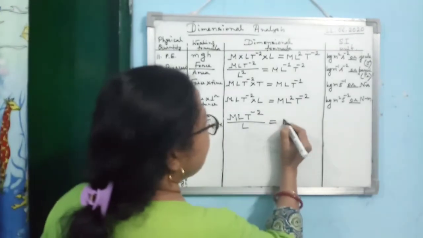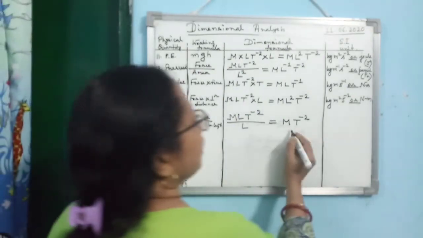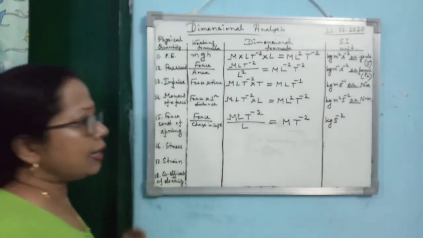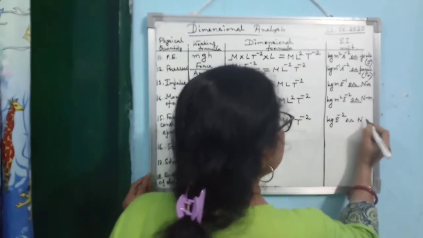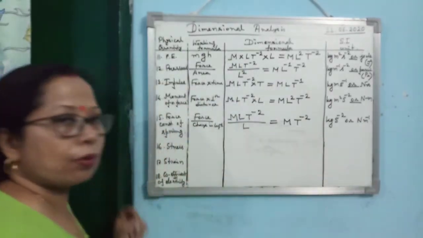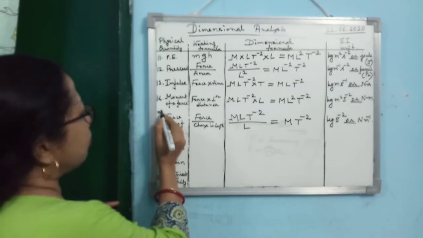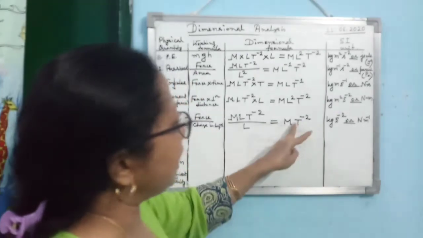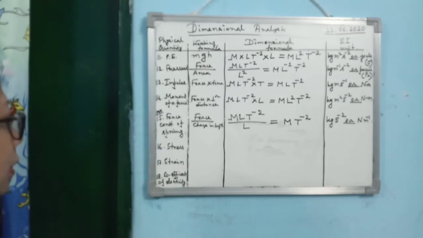So you are getting MT to the power minus 2. Alright, and what will be the SI unit then? It is kg s to the power minus 2, or you can write it as Newton per meter, since force is Newton and length is meter. So N m to the power minus 1. Okay, so this is one of the important dimensions, because you see L is not there in this one. So you must try to learn and remember this one.